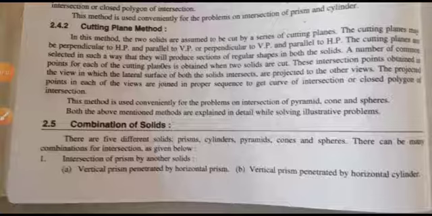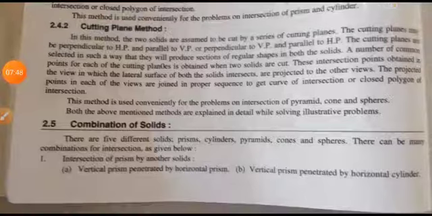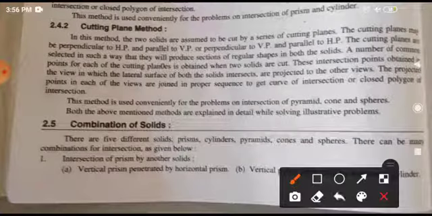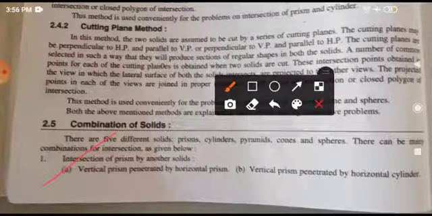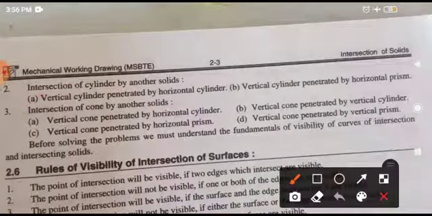Okay, there is no need to focus on it, but we are going to see the problem. You will understand in between. Combination of solids. Which problems are we going to discuss in this unit? Let's see. A vertical prism penetrated by horizontal prism. Okay, this is the first type. Vertical prism penetrated by horizontal cylinder. The next one is vertical cylinder penetrated by horizontal cylinder. Vertical cylinder penetrated by horizontal prism, that means vice versa.